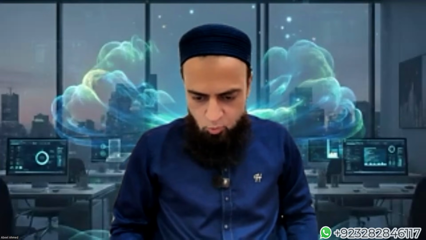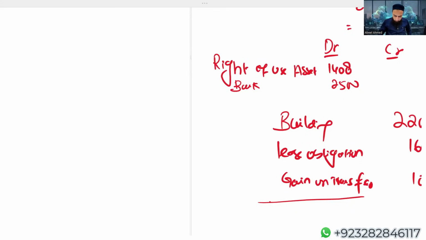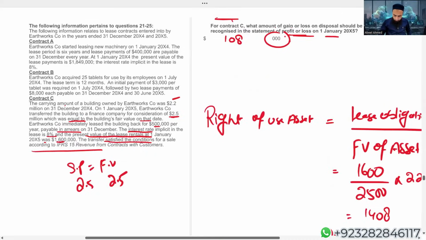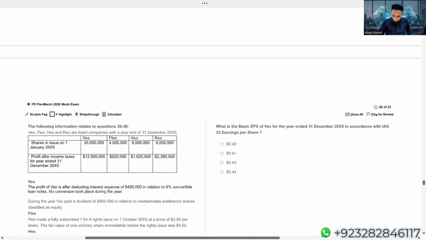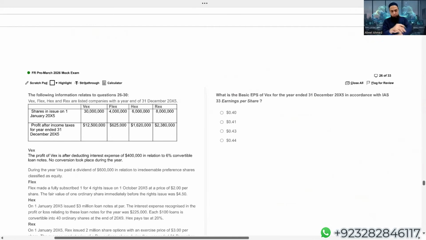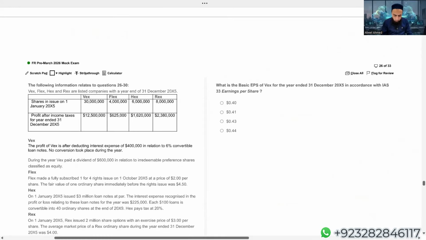So let me share the question. Students, you can see what we have discussed in our previous lecture. Now let us discuss the last question of section B of the ACCA pre-seen mock FR March 2026. This question is on EPS, IAS 33. What is the basic EPS of VEX for the year ended 31st December X5 in accordance with IAS 33? We are required to calculate EPS, and the name of the organization is VEX, basic EPS.